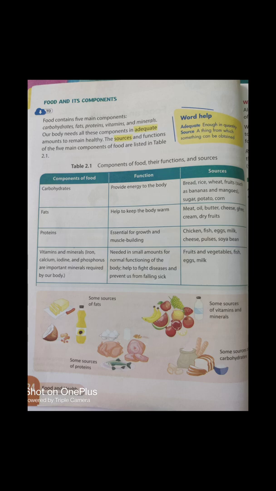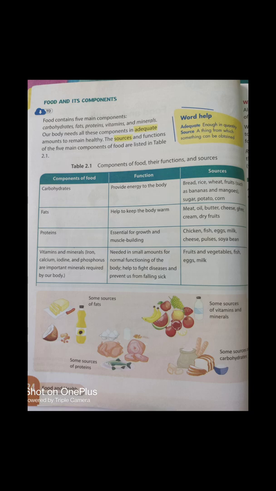We get vitamin C from sour fruits like lemon, orange, and those foods which are sour.